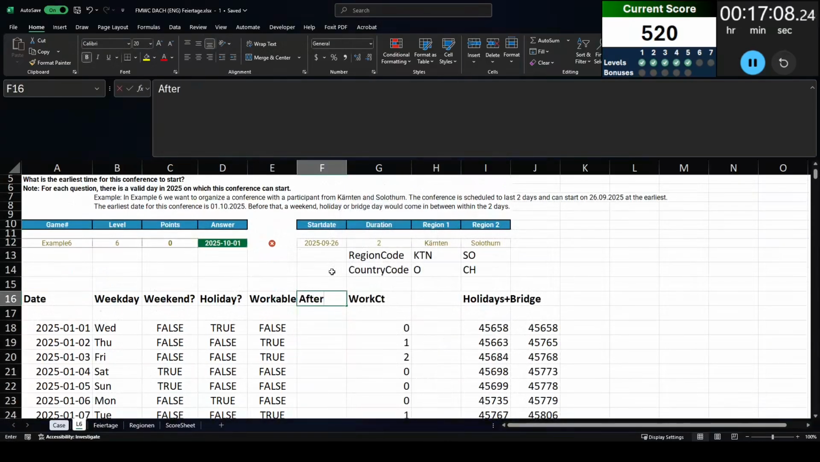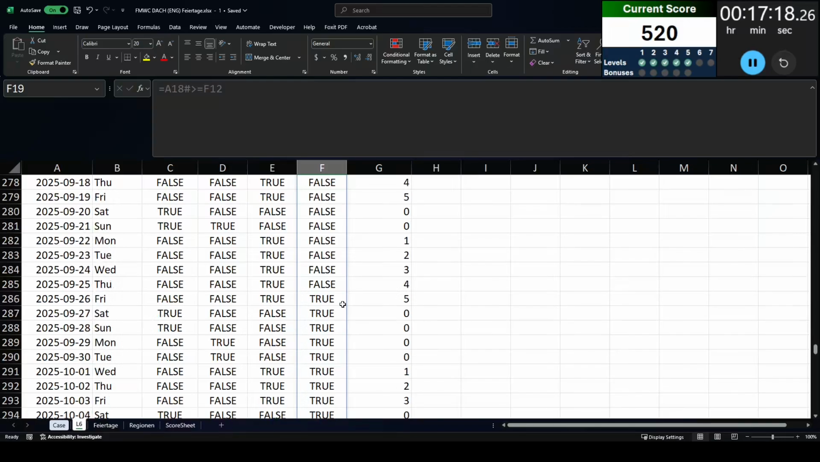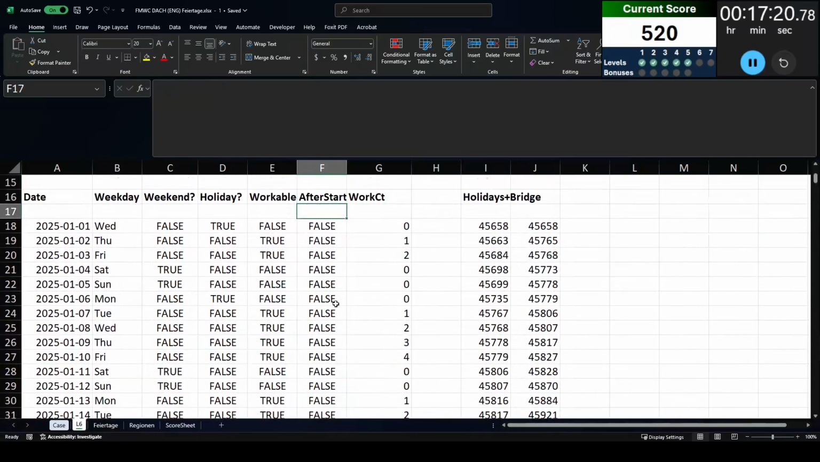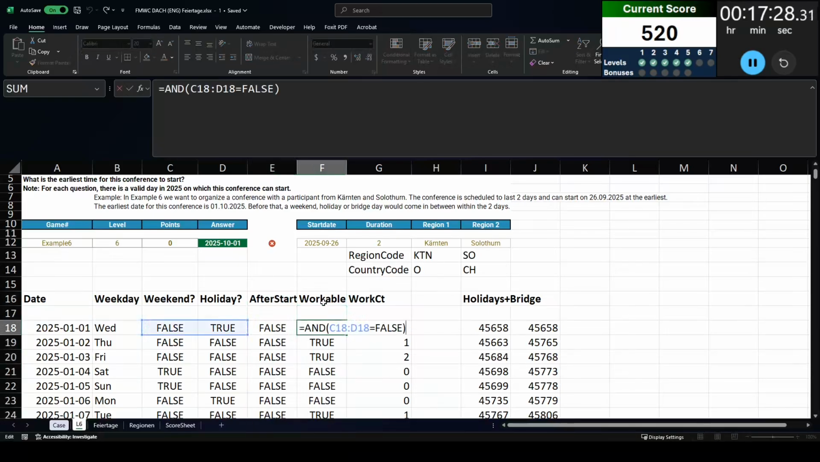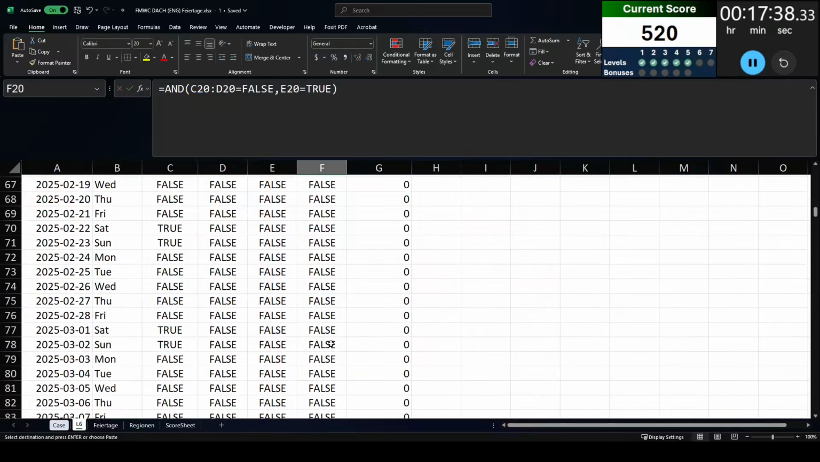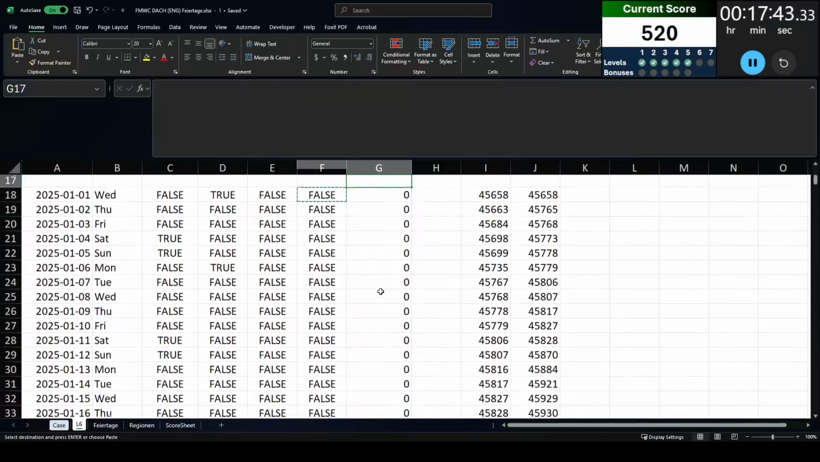Now I'm going to include this after start, which is basically saying, is this start date after the proposed start date that was given in the question? So you see when I scroll down, the falses all start to turn to trues, which then tells me that, yes, this is after the start date. Now I need to change my workable formula just a little bit. This is going to be a little bit confusing because basically the first 2 columns need to be false. The last column needs to be true in order for the conference to work. Now, fortunately for me, this formula actually did work well.